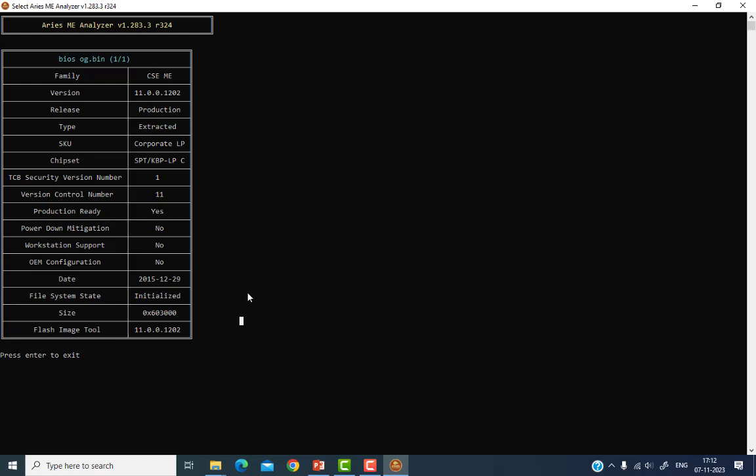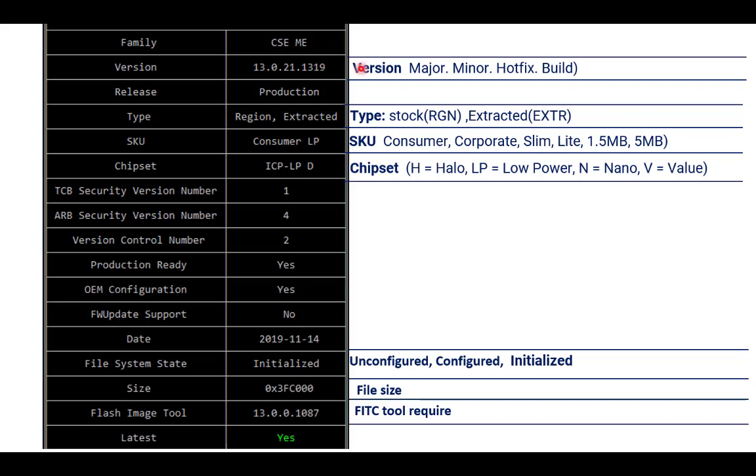First we'll see what these numbers are. Here is the description. As I already told, these are the version numbers: major, minor, hotfix and build. Then the type could be either stock or extracted. Then it could be consumer, corporate, slim, light, 1.5 MB or 5 MB. Then it should be H or LP, N or V. Either of these should be there.